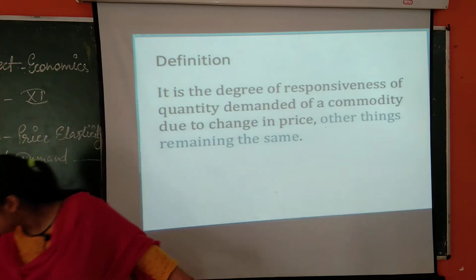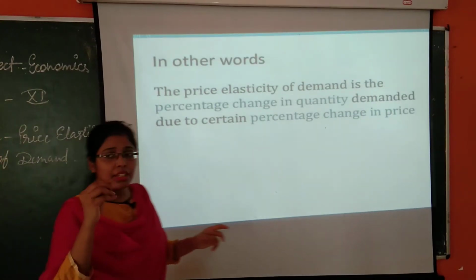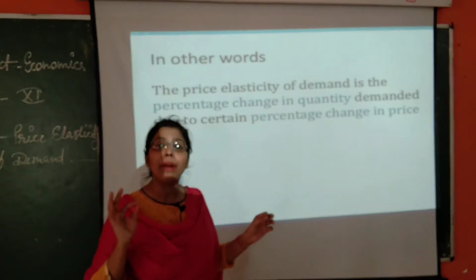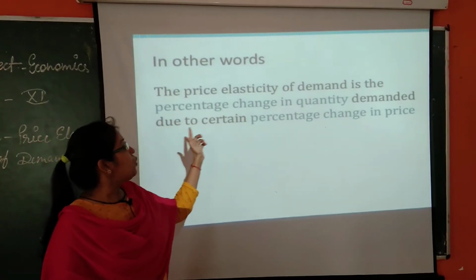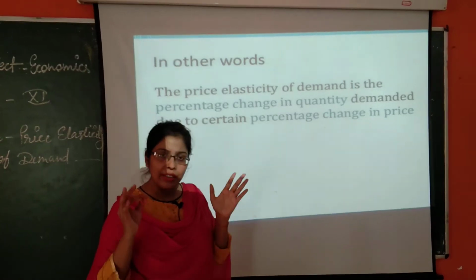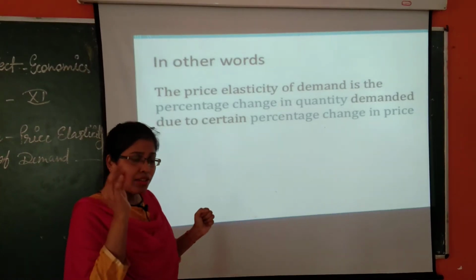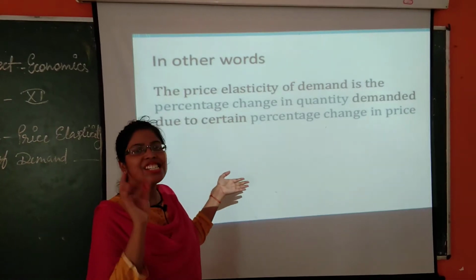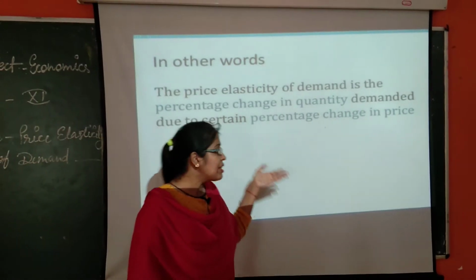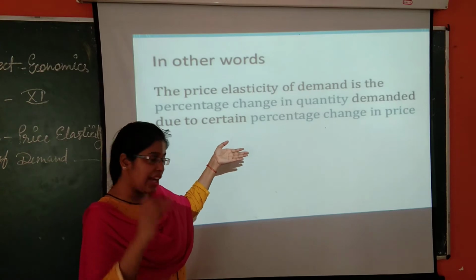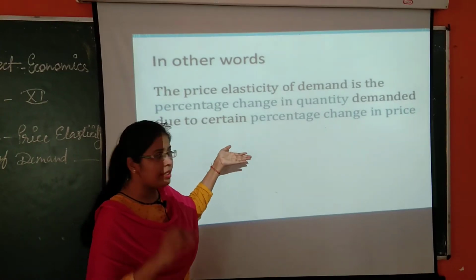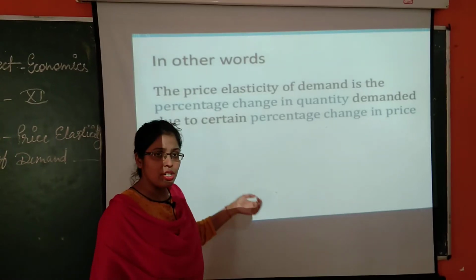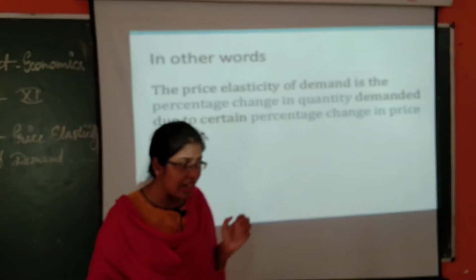You can see the simpler definition. The price elasticity of demand is the percentage change in quantity demanded due to a certain percentage change in price. That means ED, elasticity of demand, is equal to percentage change in quantity demanded upon percentage change in price. Why is percentage change in quantity demanded the numerator and percentage change in price the denominator?